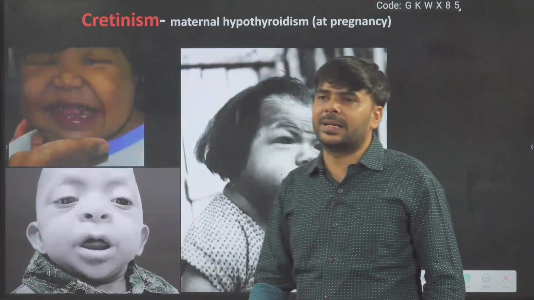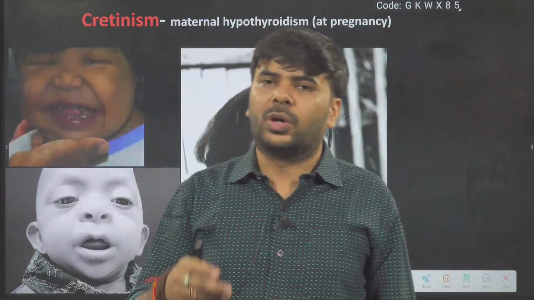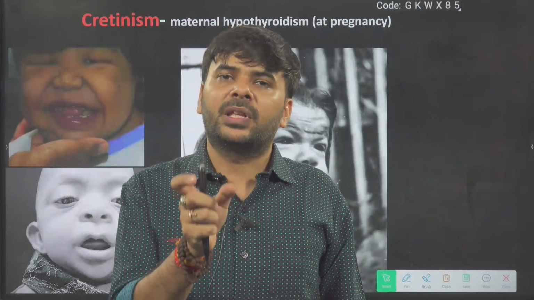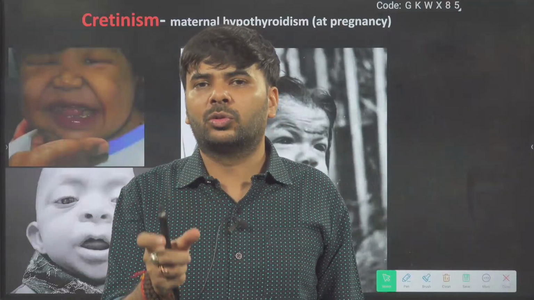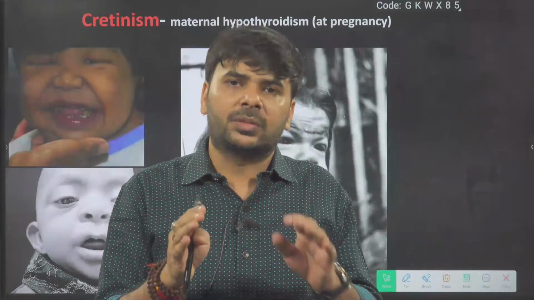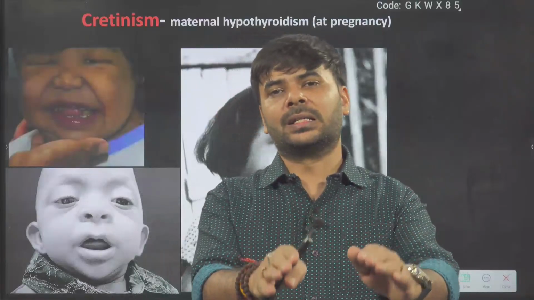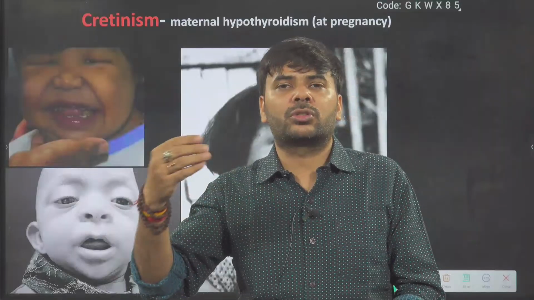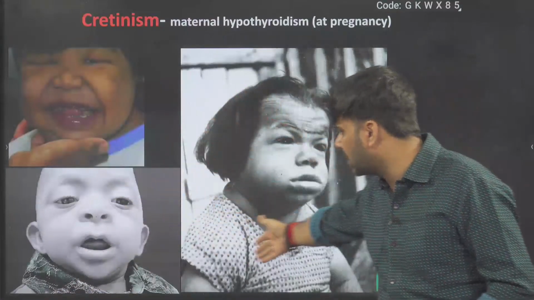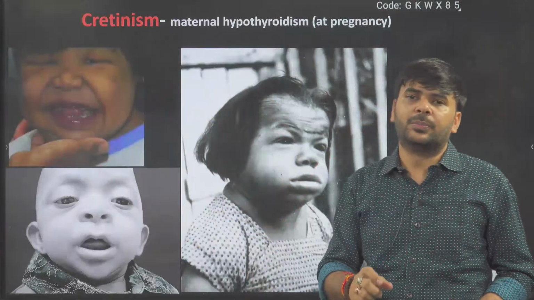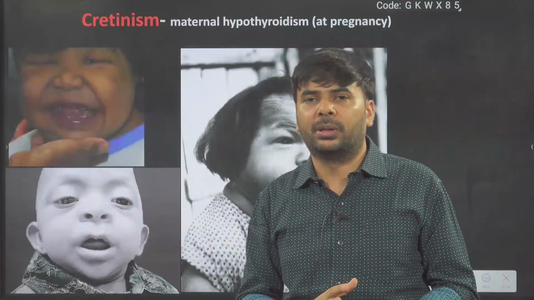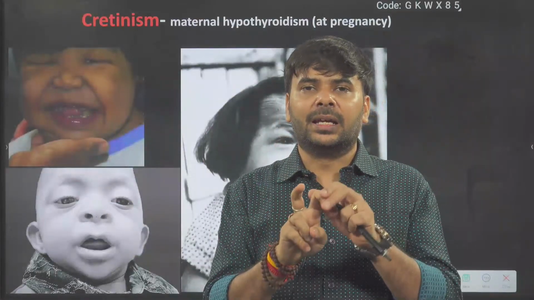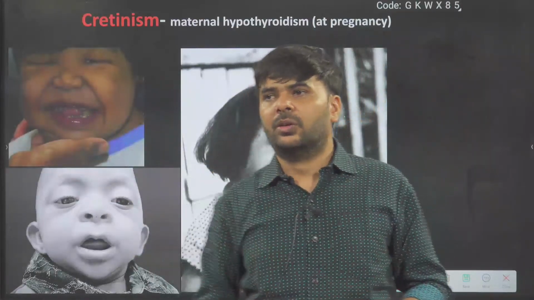Now one disease, cretinism. Suppose a mother during pregnancy suffers from iodine deficiency or any hypothyroidism condition, meaning the mother's thyroid hormone is low, then the baby developing in the womb is going to suffer with cretinism. Here you can see some photographs of cretinistic children. Cretinistic babies suffer mainly from two types of defects. Deaf mutism. What is deaf mutism?